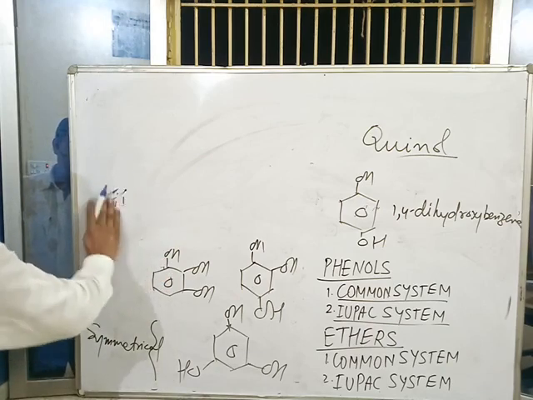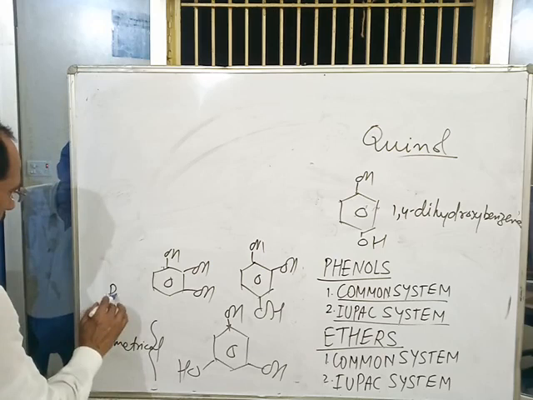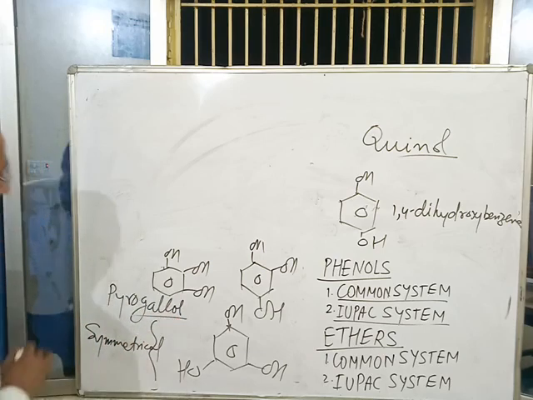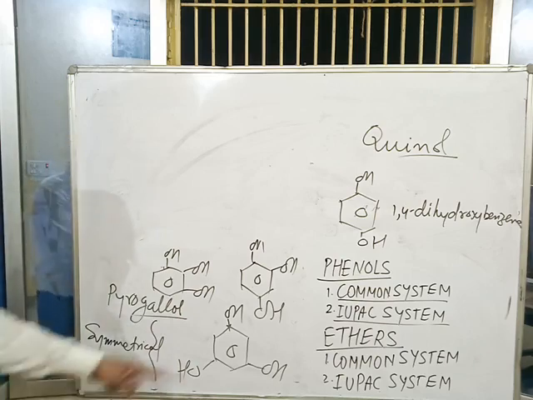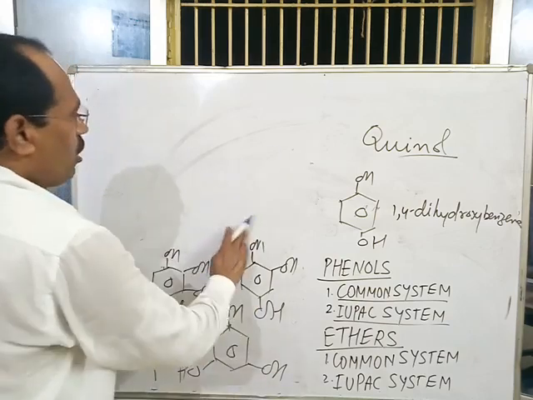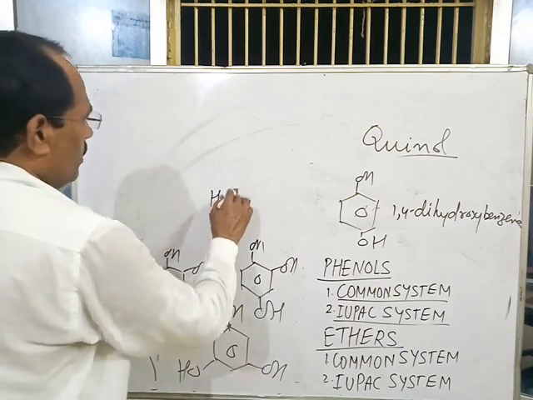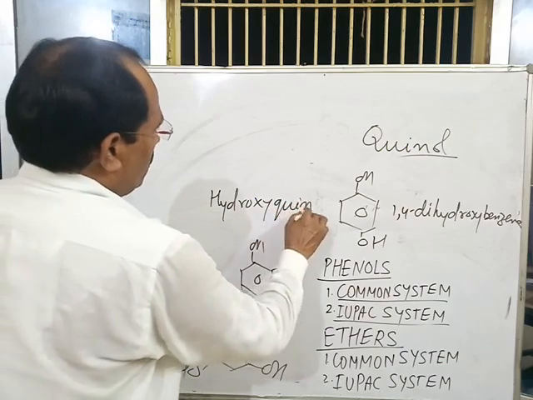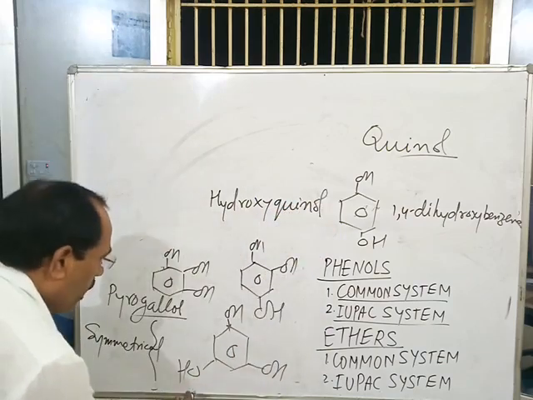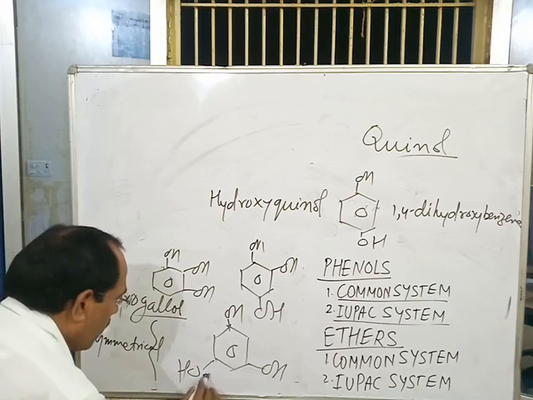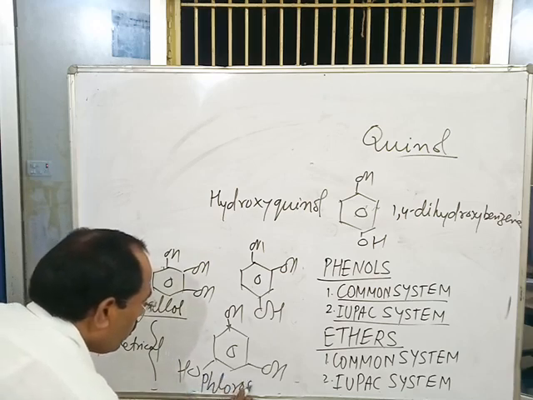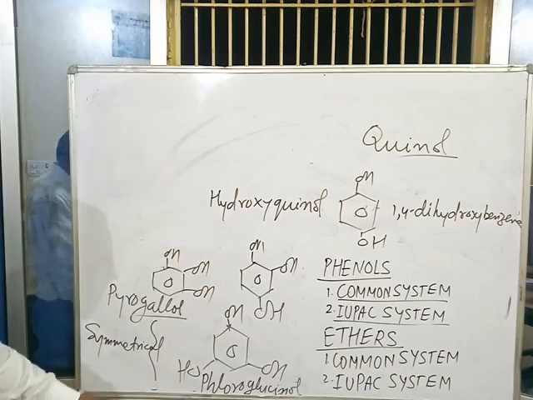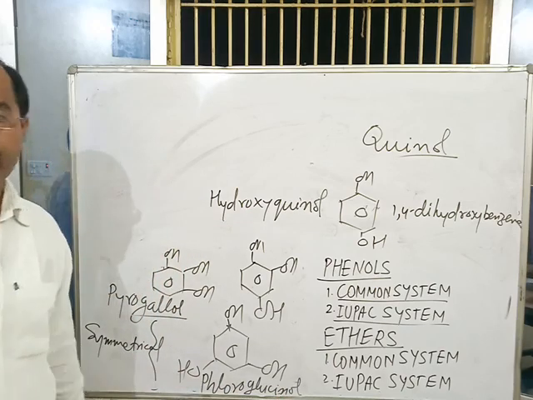This is called hydroxyquinol. And the last one is known as phloroglucinol.